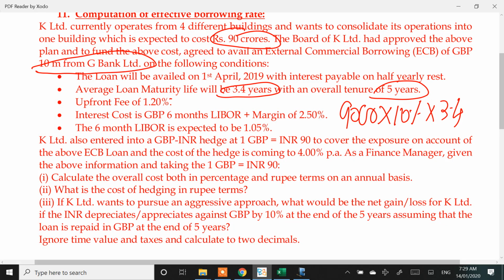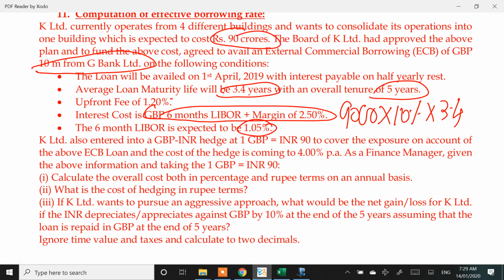Upfront fee is to be paid. Interest cost is basically the interest rate on this loan, which is 6 month LIBOR plus a spread. Be very careful, 6 month LIBOR does not mean 6 month interest rate. 6 month LIBOR is basically like a 6 month FD rate. So my interest rate on this loan is going to be 1.05% plus 2.5%.